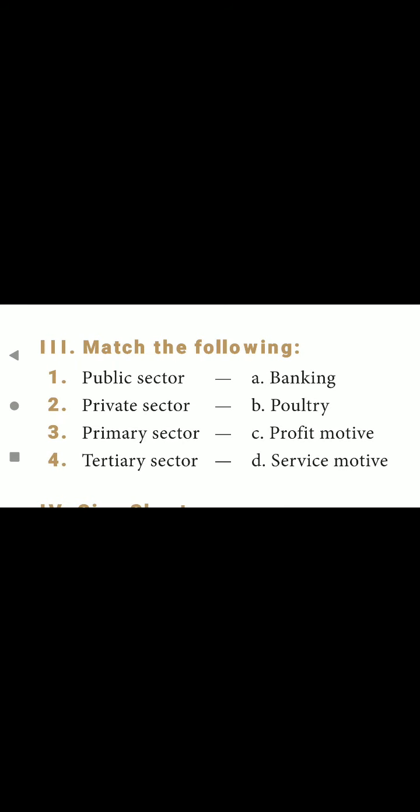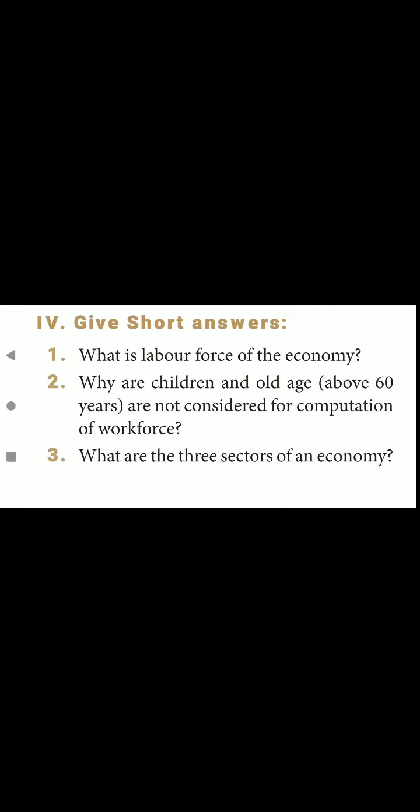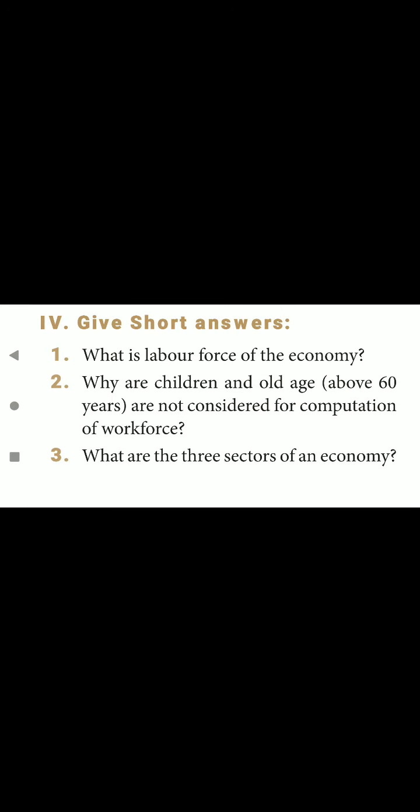Public sector, that is the service motive. Private sector, profit motive. Primary sector, poultry. Tertiary sector, banking. Okay. Next, give short answer.